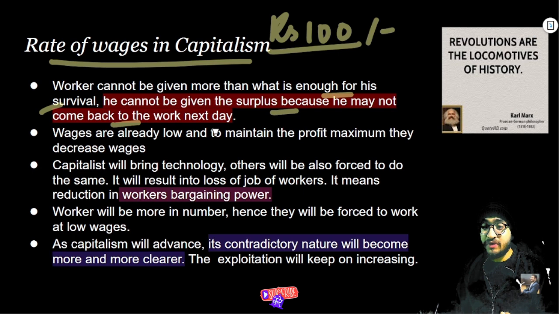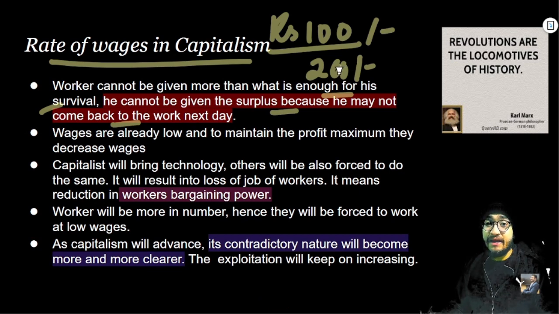A capitalist will think, let's say if I give him 200 bucks, he will end up consuming the entire 200 bucks in eating and etc. And once he is overeating, he will not be able to come back the next day. That is why the basic principle is that workers cannot be given more than what is enough, because they may not come back to work the next day, right?